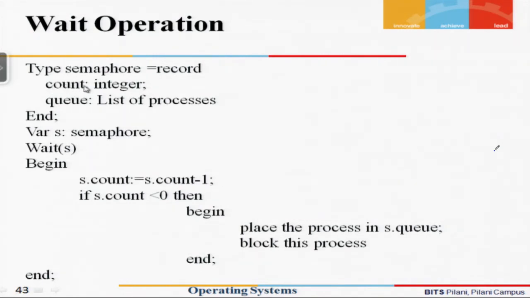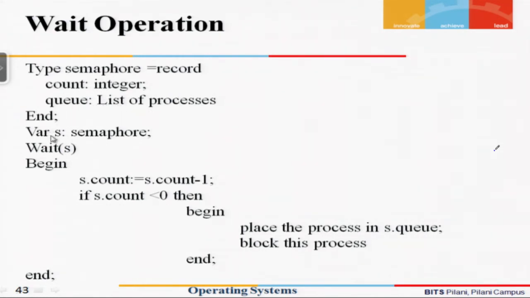The count is of type integer, and the other element q is a list where a set of processes can be listed in the queue. So a semaphore is a structure which has two components: one is an integer and another is a queue, which is nothing but a list of processes.